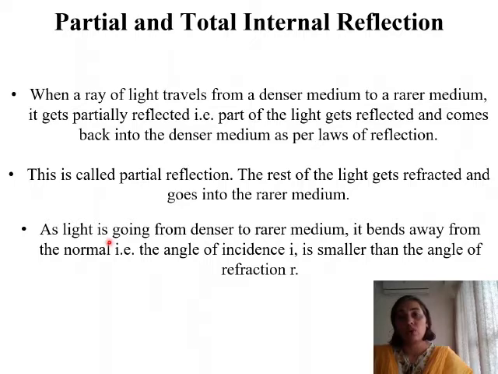The refracted ray will go away from the normal, and this is because the speed of light will increase when it goes into the rarer medium, and so it bends away from the normal. In that case, the angle of incidence, that is i, which will be in the denser medium, is smaller than the angle of refraction, that is r, in the rarer medium. So angle i will be smaller as compared to angle of refraction r. Now the same thing we will try to understand with the help of a diagram. So let's go to the next slide.